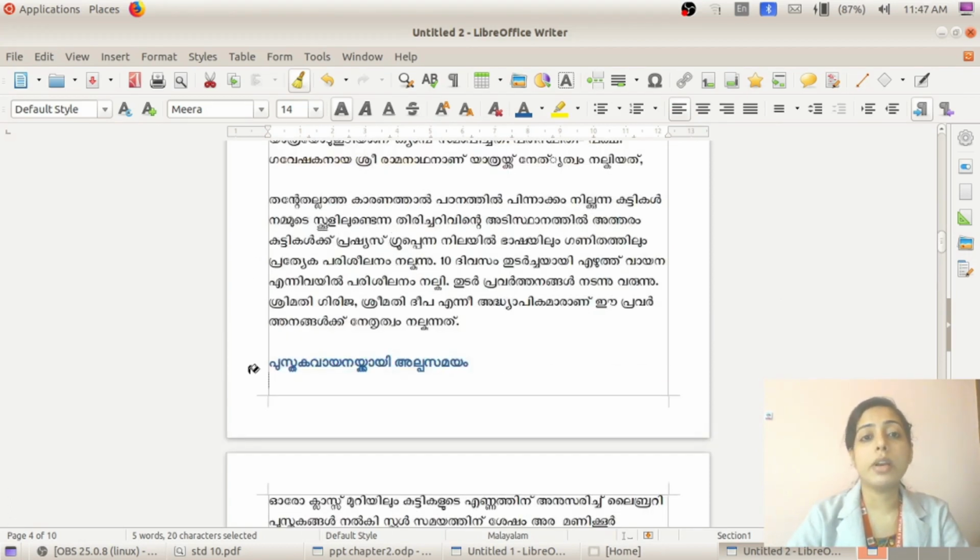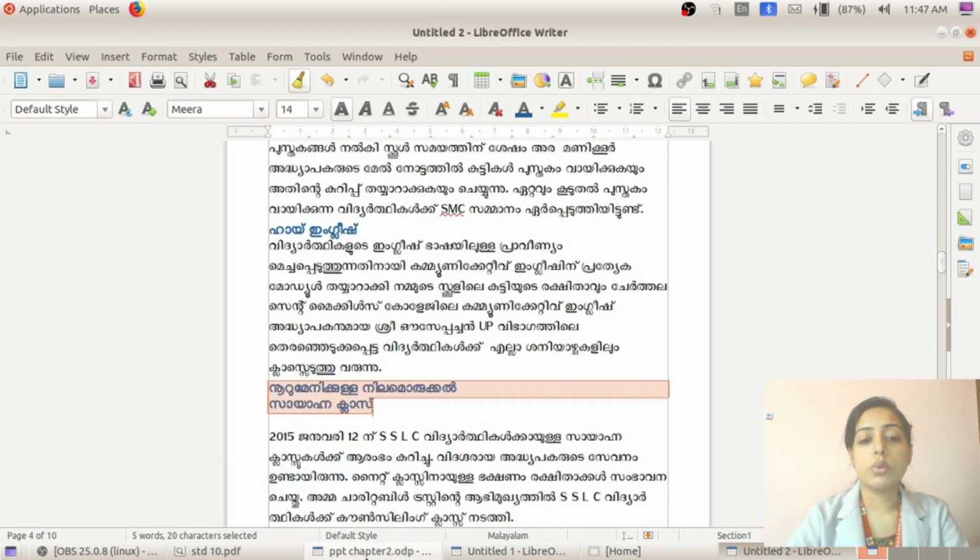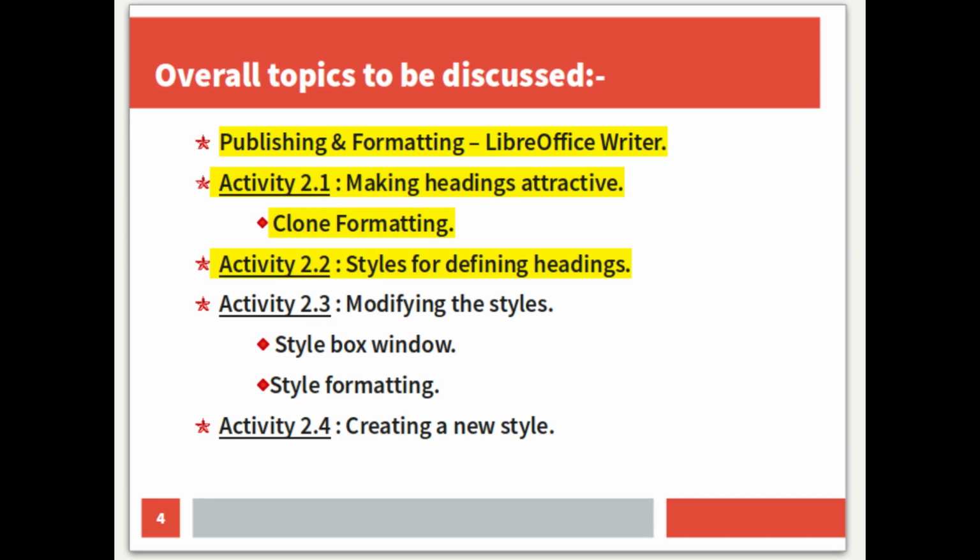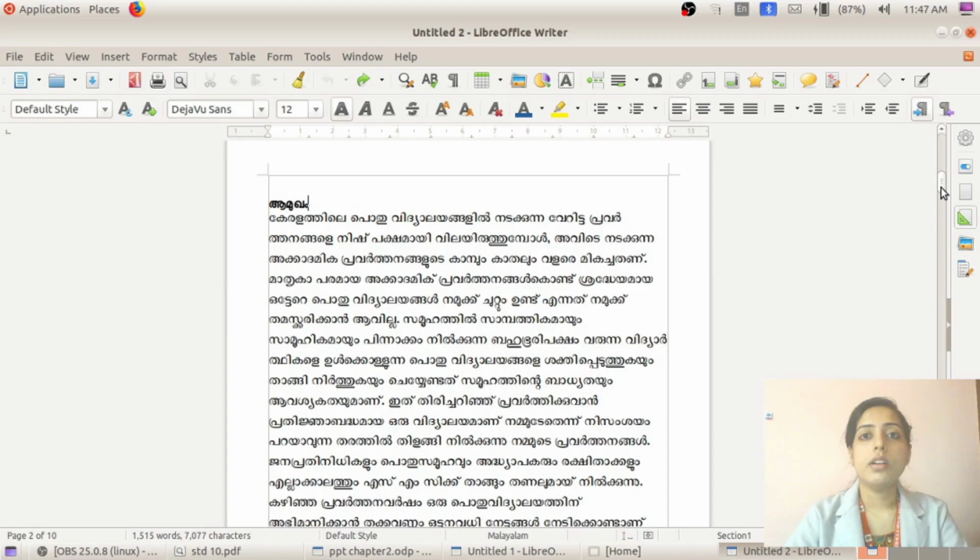Just click and drag by using clone formatting. But if it contains 100 or more than 100 pages, how will it be possible? It is not at all easy. In such cases, we can make use of styles for different headings in the article. So here comes the second topic, styles for defining headings. So let's see how to give style to the headings.